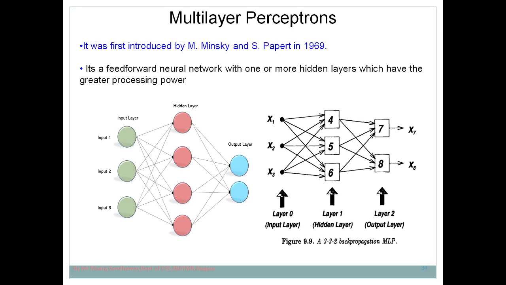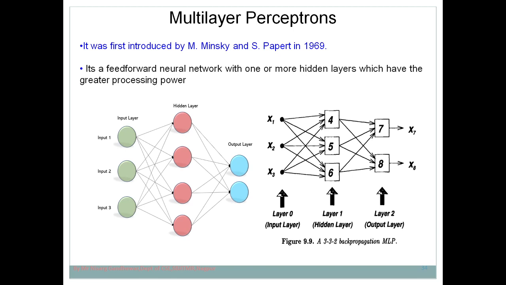So how can we define multi-layer perceptron? Multi-layer perceptron is simply a feed-forward network with one or more hidden layers, which has great processing power. It totally depends upon how many hidden layers you have.